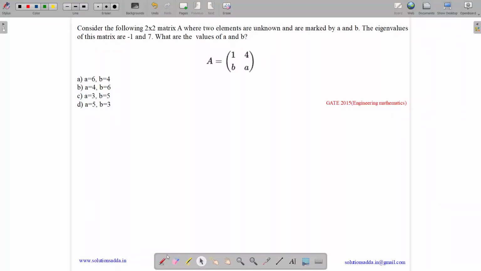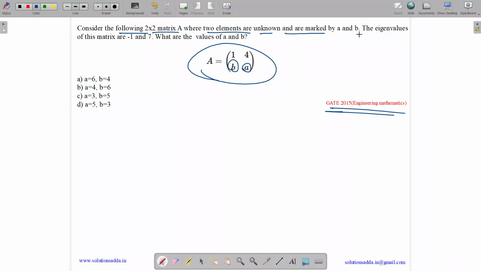This question belongs to the engineering mathematics subject and was asked in GATE CSE 2015. The question states: consider the following 2 cross 2 matrix A where two elements are unknown. We have a and b as unknowns. The eigenvalues of the matrix are -1 and 7. So delta 1 is -1 and delta 2 is 7. What are the values of a and b?